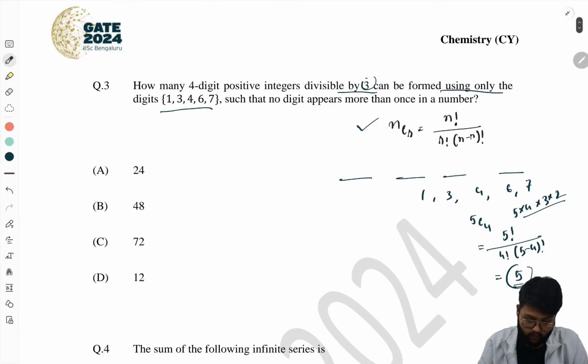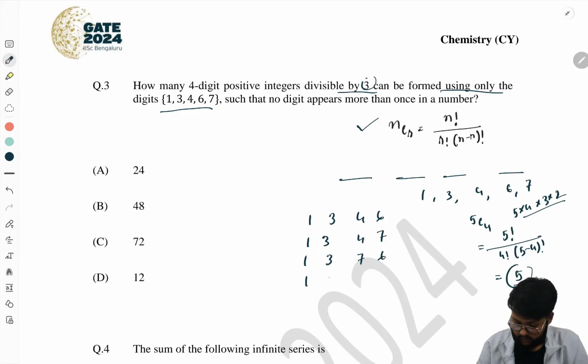So it can be 1, 3, 4, 6. It can be 1, 3, 4, 7. It can be 1, 3, 7, 6. It can be 1, 7, 4, 6. It can be 7, 3, 4 and 6.